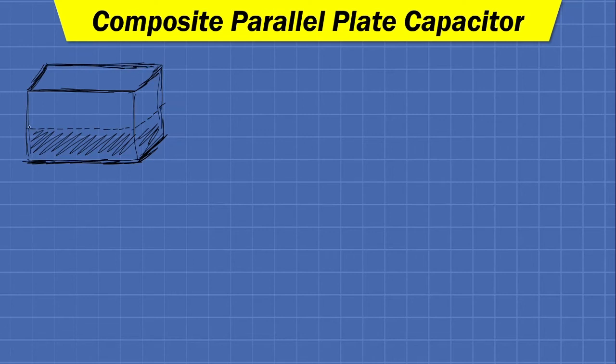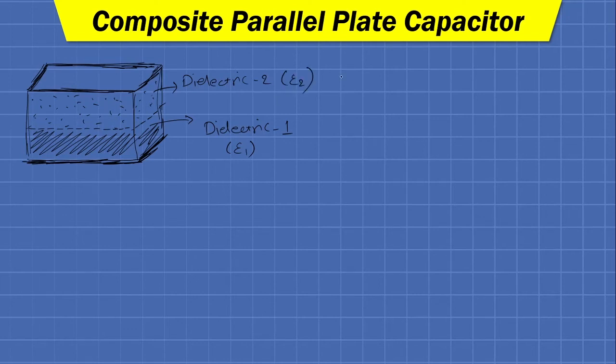This lower slab represents dielectric medium 1, which has the permittivity epsilon 1, and this second slab represents another dielectric medium. Let us name it dielectric 2 with permittivity epsilon 2.